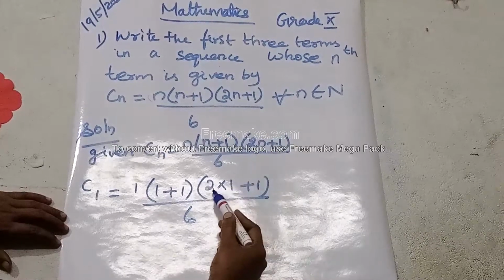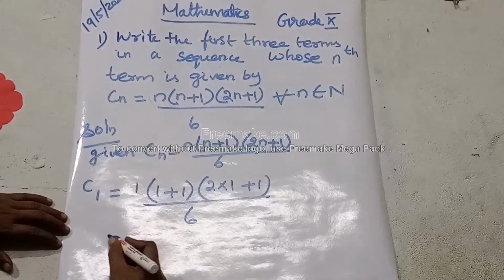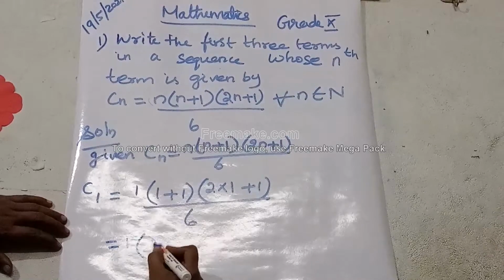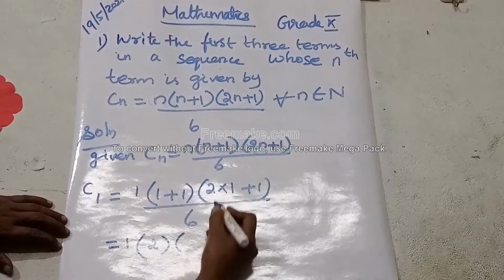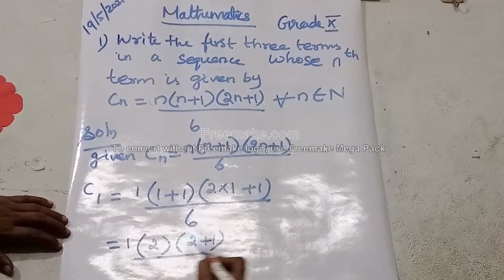So we have to apply 2 into 1 plus 1 divided by 6. Let's simplify: 1 into 1 plus 1, 2 into the next bracket, 2 into 1 is 2 plus 1, divided by 6.